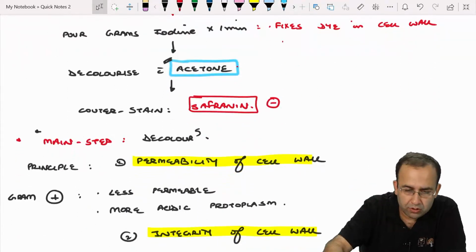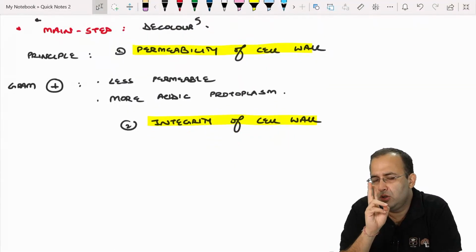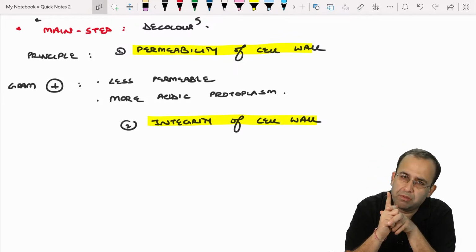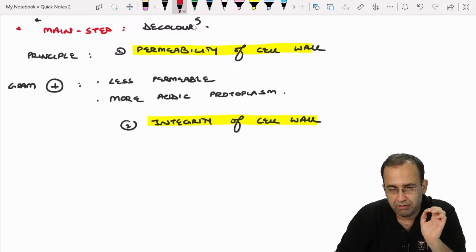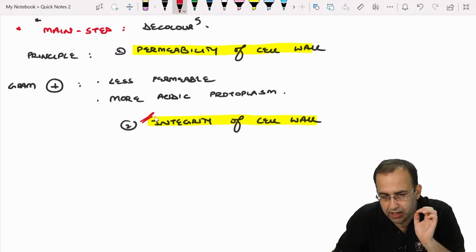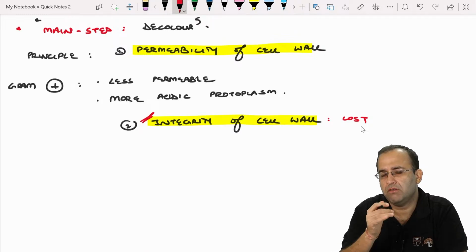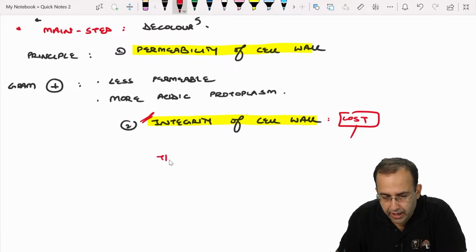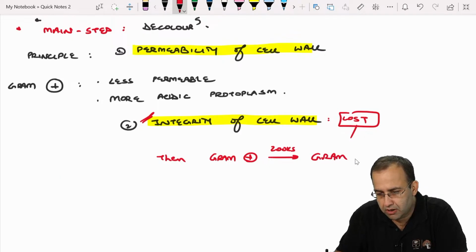First class. So the principle of gram staining, the main step was decolorization. There are two main principles of gram staining: permeability of the cell wall, where gram positive are less permeable, and integrity of the cell wall. Now understand this extremely well. If integrity of the cell wall is lost, if the cell wall is broken, then even a gram positive organism looks gram negative, plain and simple.